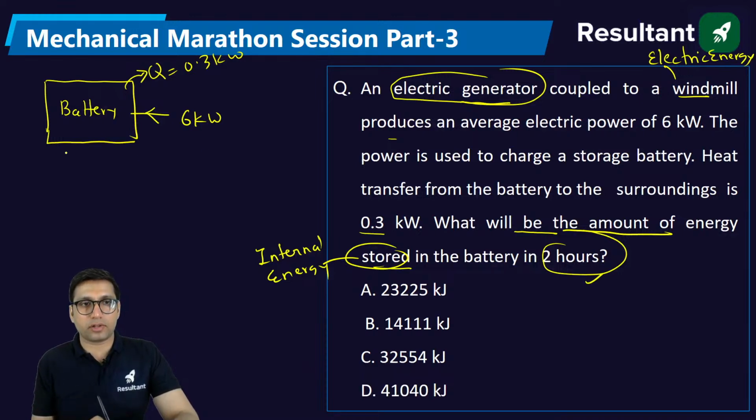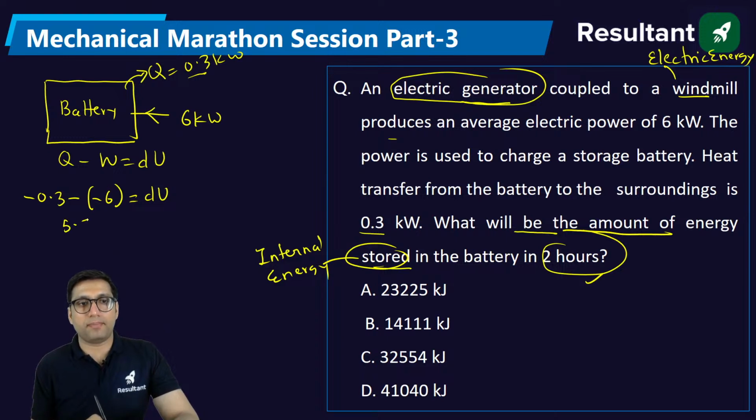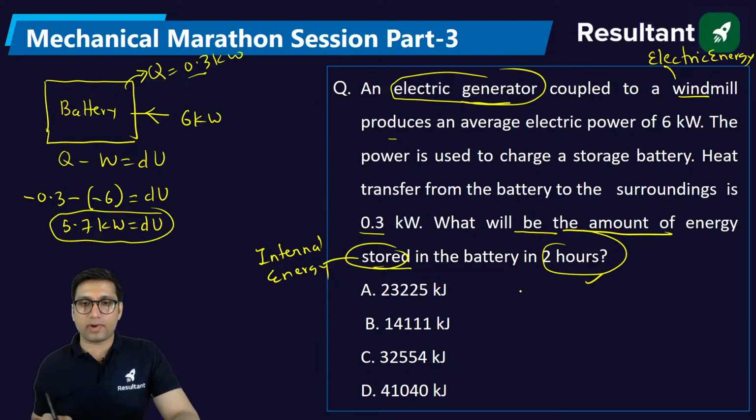Simple question. First law of thermodynamics, Q minus W is equal to dU. Heat is the rejected heat, so this will be minus 0.3. Work is input, so it will be minus 6, is equal to dU. If you solve it, you will get 5.7 kilowatt as the internal energy. Right? Now, 5.7 kilowatt is the internal energy, that is 5.7 kilojoule per second. That is basically stored in it.